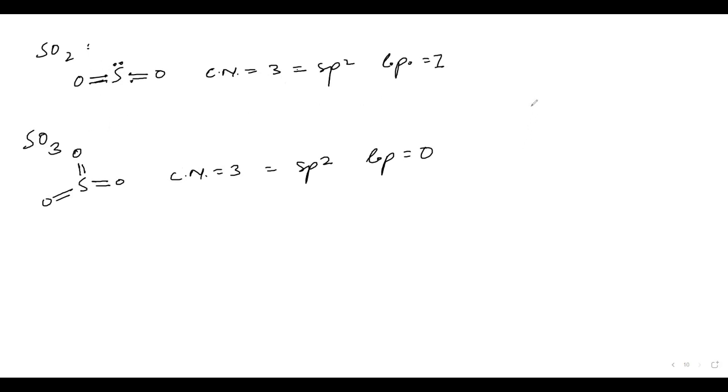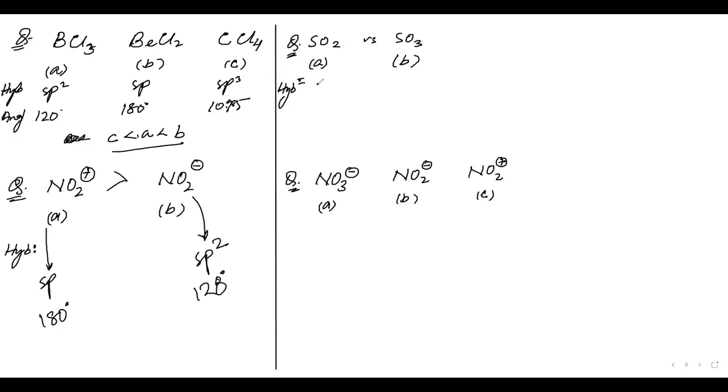It will go lower, because lone pair repulsion takes place and the angle shrinks. So SO3 is greater than SO2. Both are sp2, but LP is 1 here and 0 there. So SO3 has a greater angle than SO2.